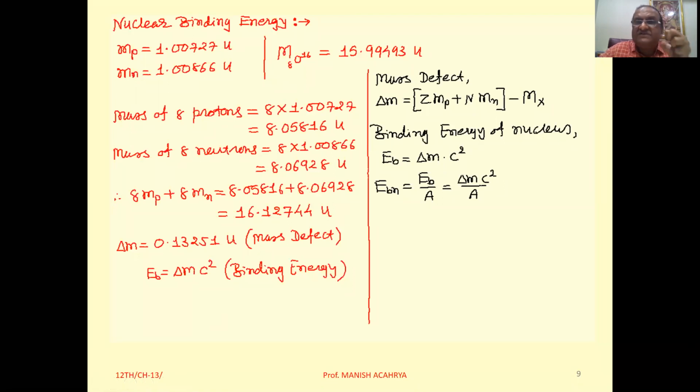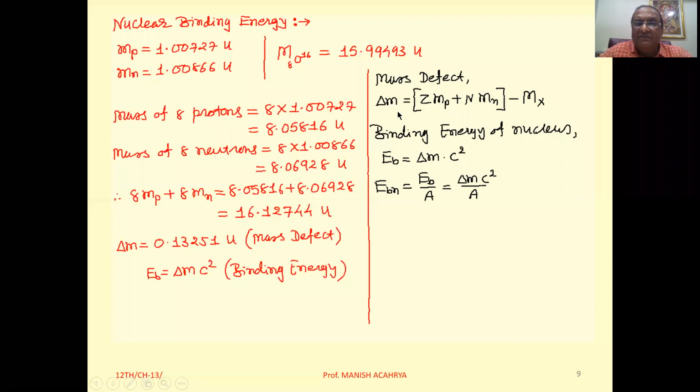Means with this much energy, the nucleus is bound. So we can write the equation for mass defect delta M: that is total mass of number of protons in free state plus total mass of number of neutrons in free state minus mass of that element.